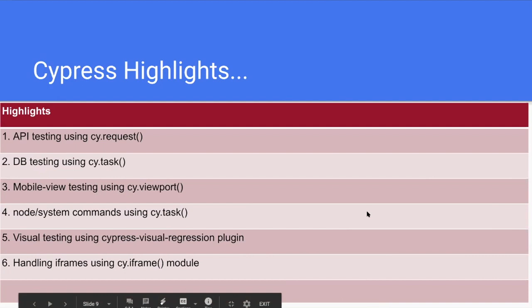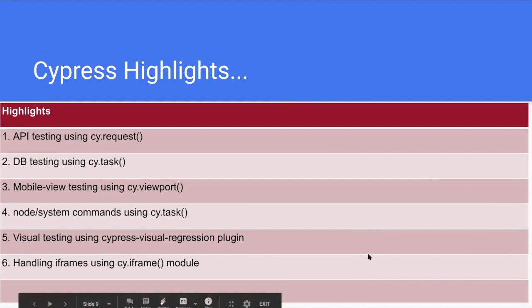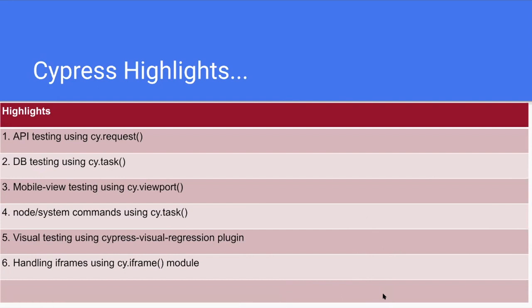And the other feature is visual testing using the Cypress visual regression plugin. Nowadays, most automation comes with visual testing as well. Not only functional testing, we need to take care of layouts and the visual appearance of the website as well. And Cypress achieves that with the Cypress visual regression plugin. And the last one, handling iframes using the Cypress iframe module. Most users believe that Cypress won't support iframes, but that's not correct. Cypress also supports iframes. There are some workarounds to handle iframes and shadow DOMs as well.